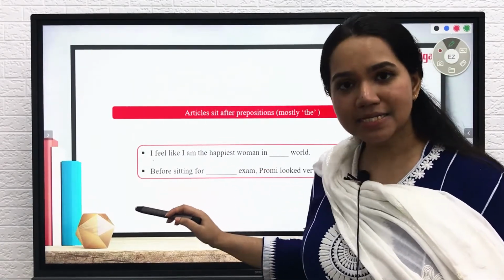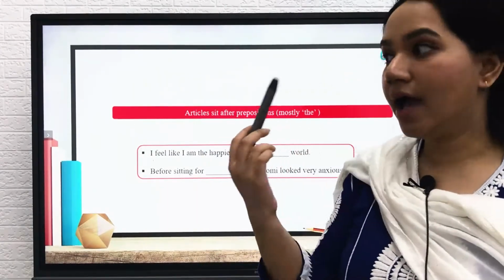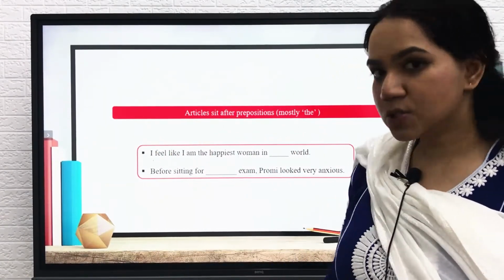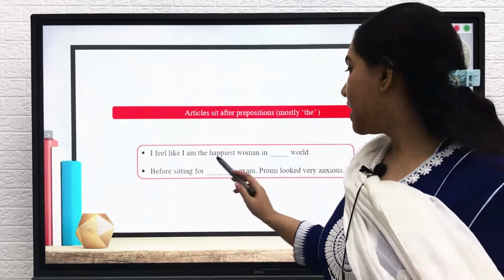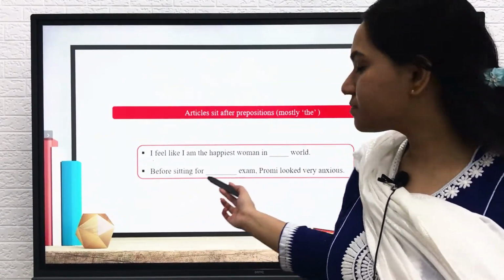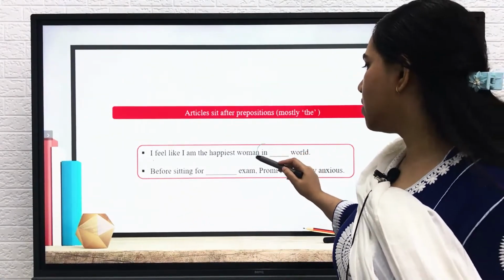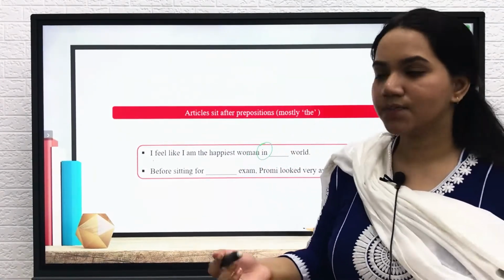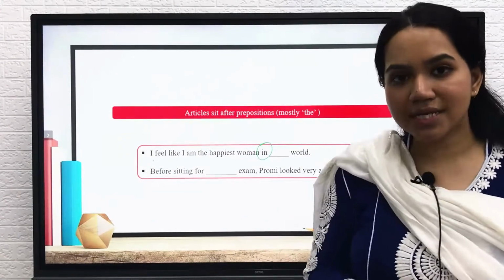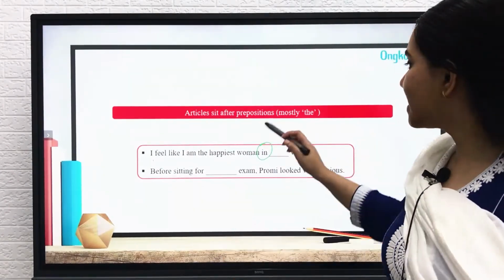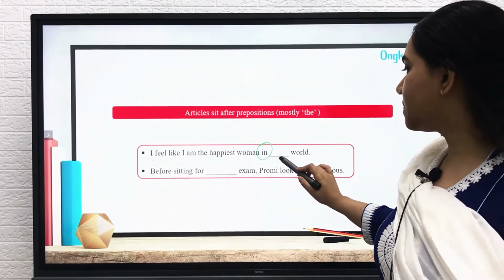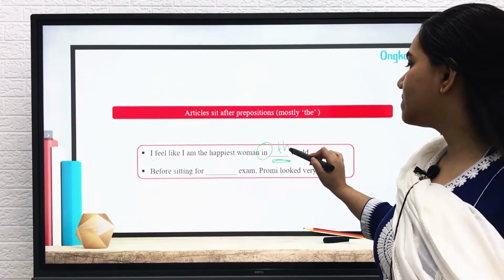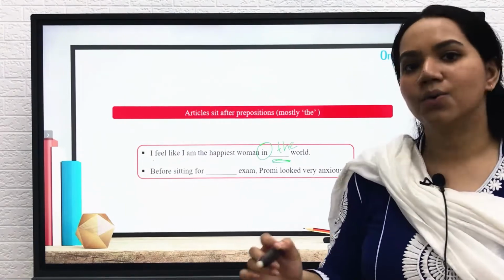Happiest is an adjective, a superlative adjective. We know superlative adjectives, right? Then woman is a noun. In is a preposition. So we have found our preposition in this sentence. And finally, world is a noun. So as the rule suggests, there will be an article sitting after the preposition. So right after the preposition, an article is necessary and most of the time it's "the." So: I am the happiest woman in the world.